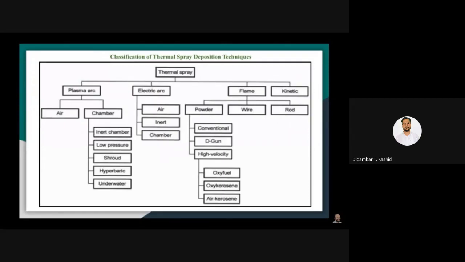Under plasma, it may be plasma air spraying or chamber plasma spraying. In air plasma spraying, you do the spraying operation in a normal environment, where only air is the environment. On the other hand, in chamber plasma spraying, you can use an inert chamber, low pressure chamber,